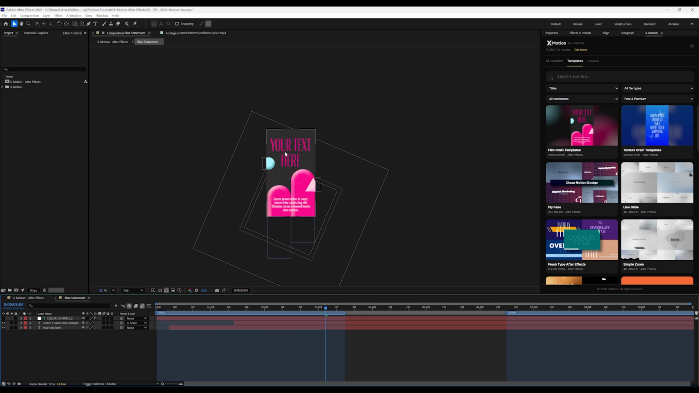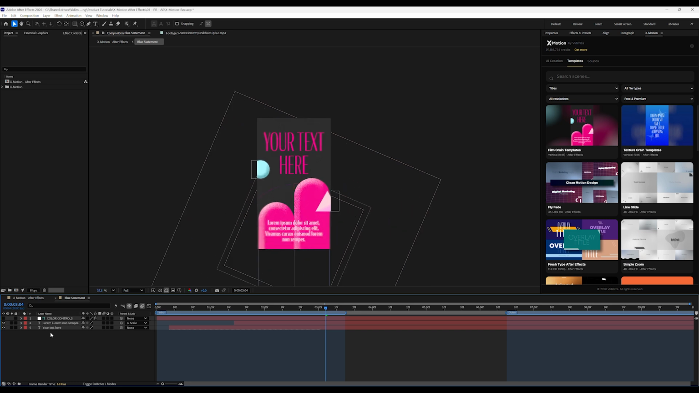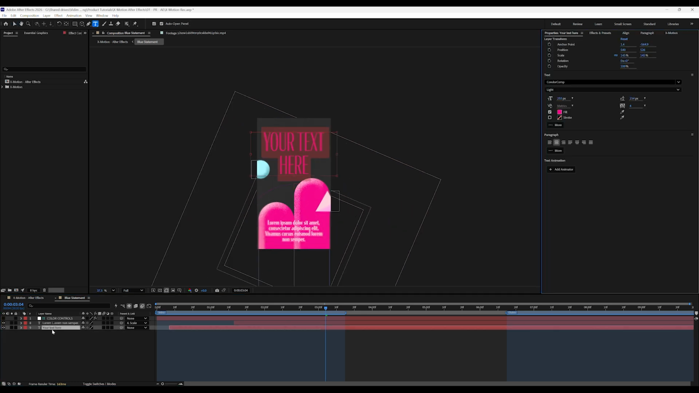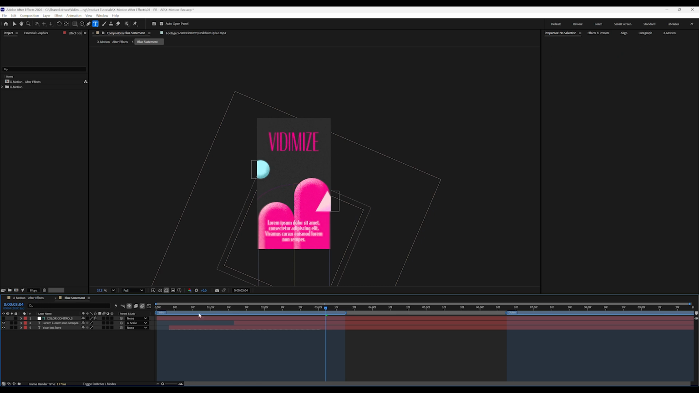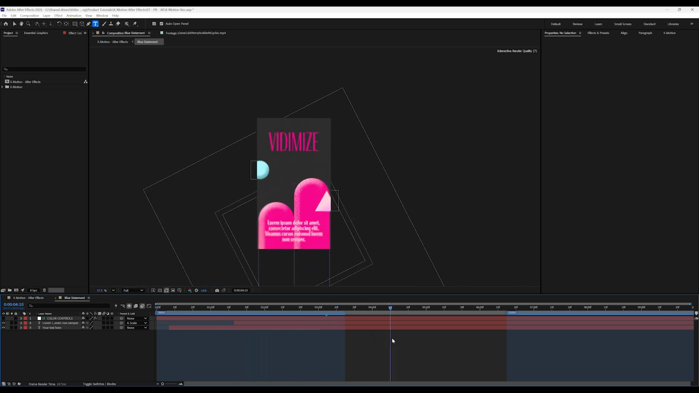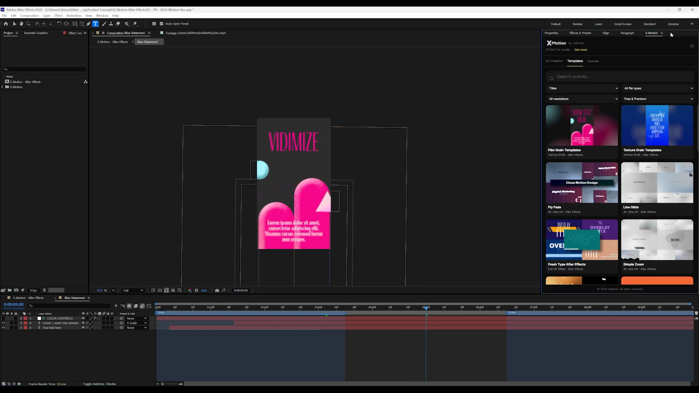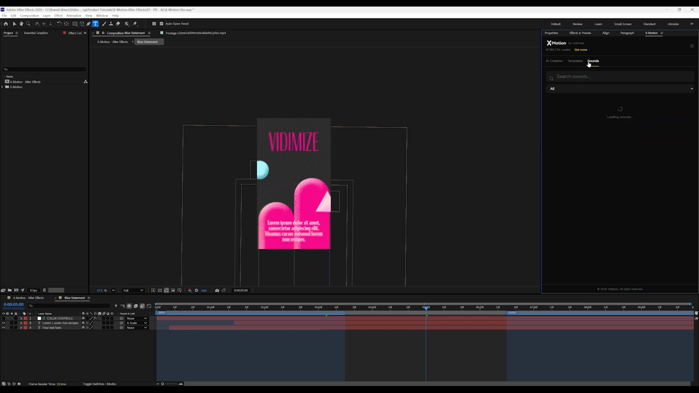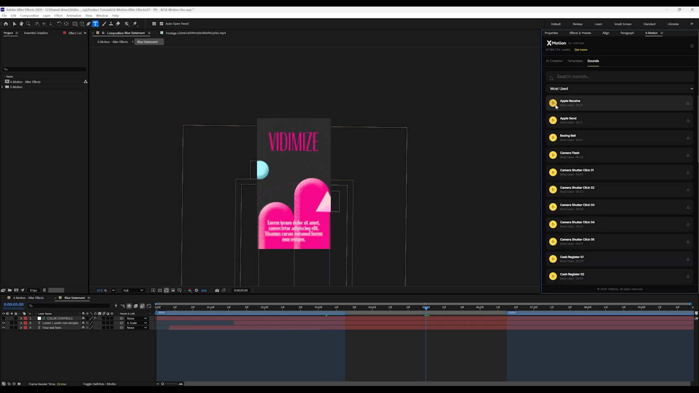Then customize it as needed. You can also browse and import sound effects to enhance your scenes.